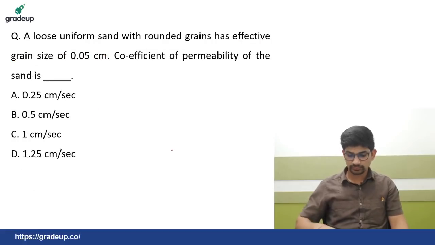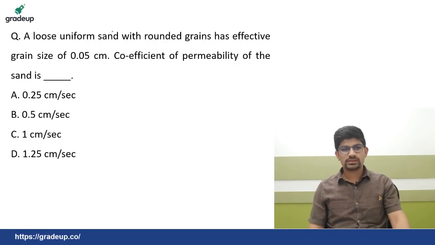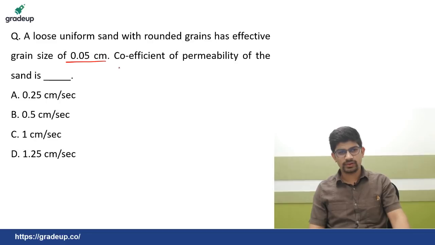Next question. Now this question, you are given with the grain size. Effective grain size is 0.05. That means D10 is given to you and you have to find the value of K. So apparently you have to use Allen Hazen, and as I have already told, you have to take care of units here.